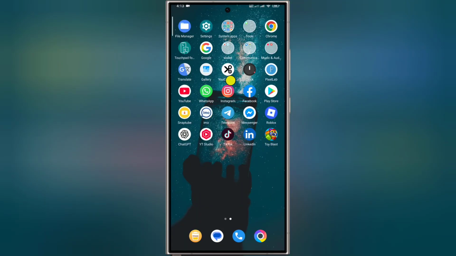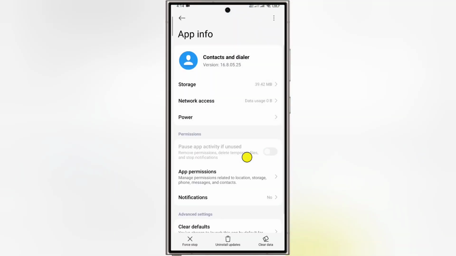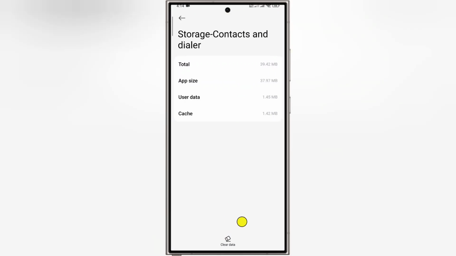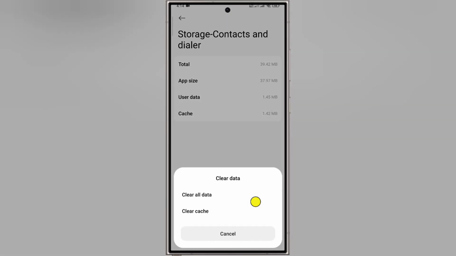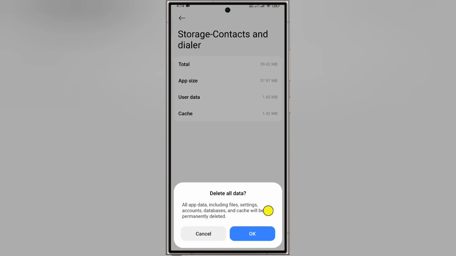For solving this problem, first of all, long press on phone call, tap on app info, tap on storage, tap on clear data, clear all data. Tap on OK to confirm.